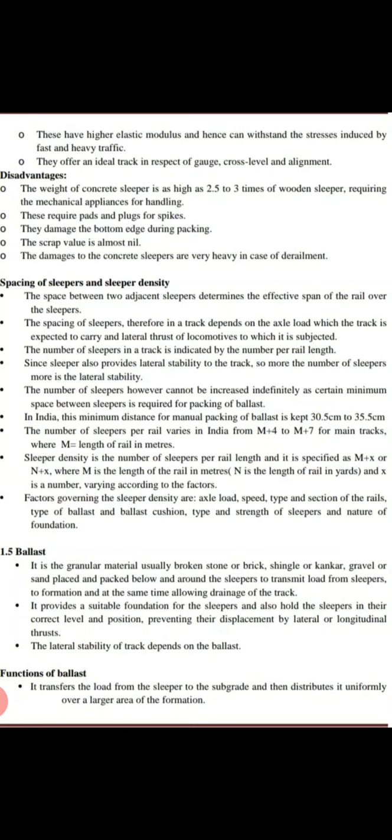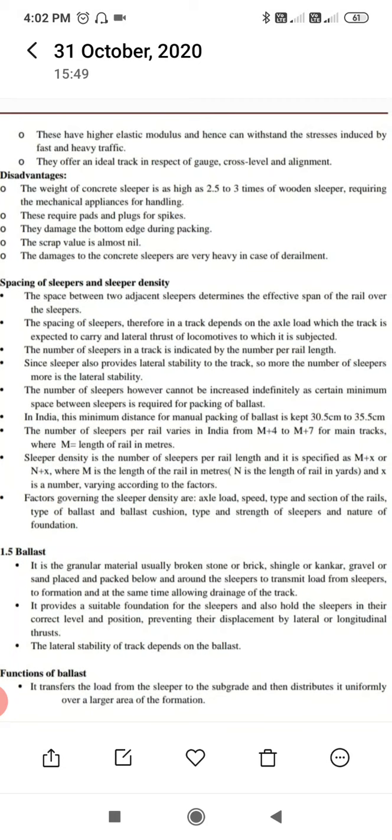The next one is ballast. It is a granular material, usually broken stone or brick, shingle or conker, gravel or sand, placed and packed below and around the sleepers to transmit the load from the sleepers to the formation, and at the same time allowing drainage of the track. It provides a suitable foundation for the sleepers and also holds the sleepers in their correct levels and position, preventing their displacement by lateral and longitudinal thrust.